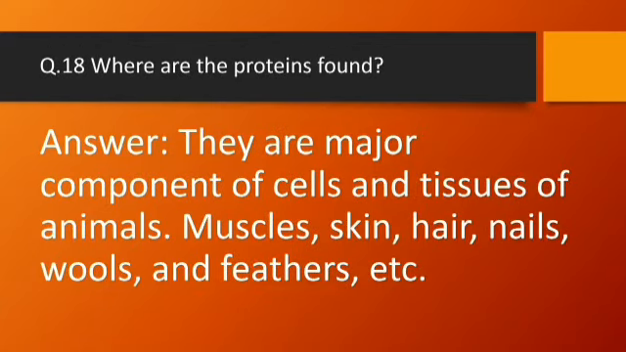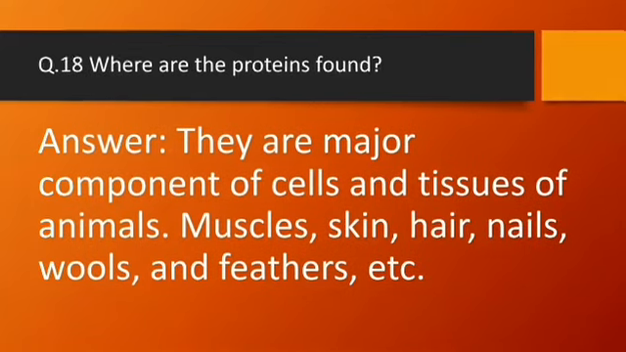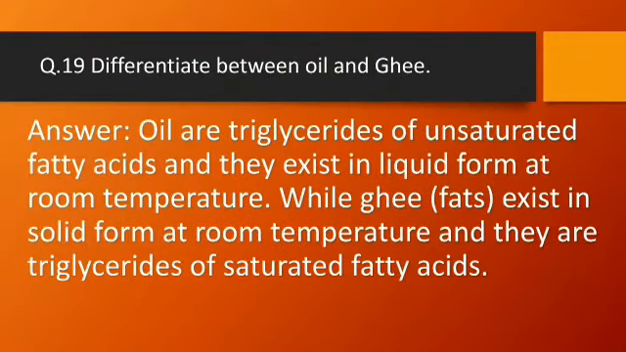Question number 18, where are the proteins found? Answer, they are major components of cells and tissues of animals, muscles, skin, hair, nails and wool and feathers, etc. Question number 19, differentiate between oil and ghee. Answer, oils are triglycerides of unsaturated fatty acids and they exist in liquid form at room temperature, while ghee and fats exist in solid form at room temperature and they are triglycerides of saturated fatty acids.